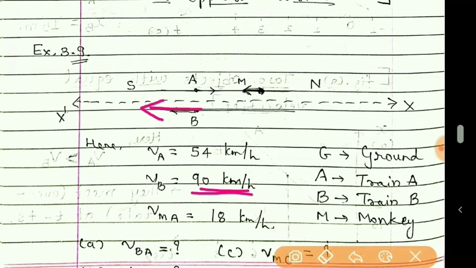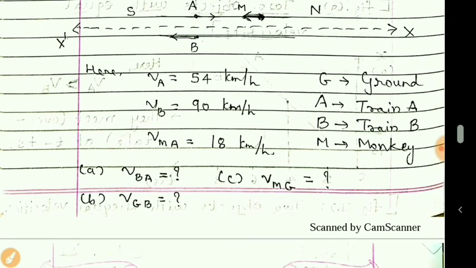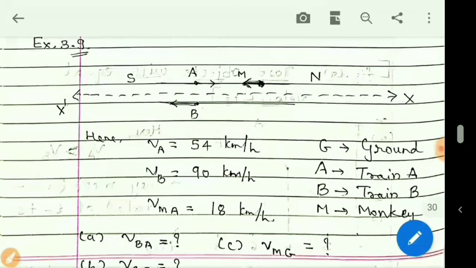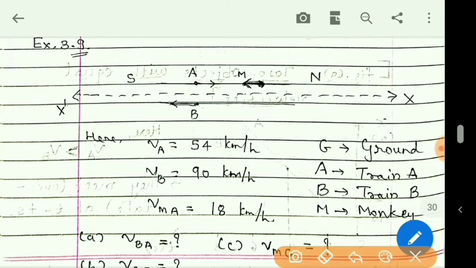Now what do we want to find here? We want to find the velocity of B with respect to A. So first we have to find the velocity of B with respect to A. Then the velocity of ground with respect to B. Suppose this is a point of the ground. So we want to find the velocity of ground with respect to B. Means if a person is sitting in this train B and he is observing any point of the ground, then what is the velocity of the ground?